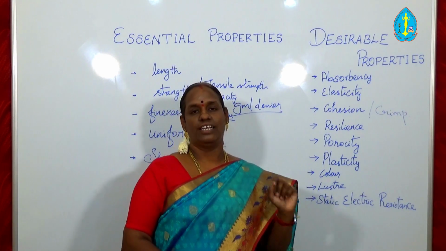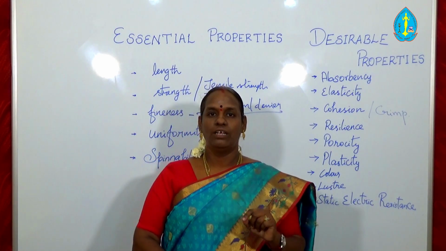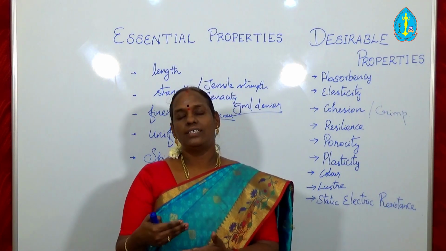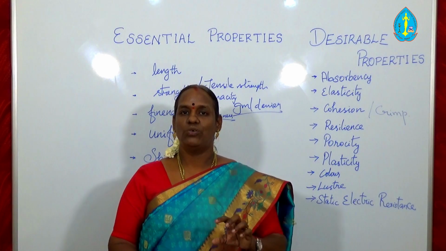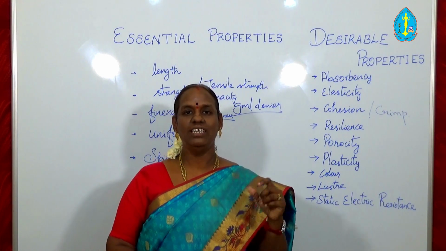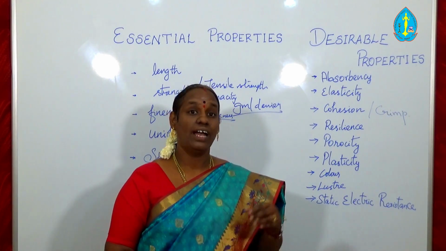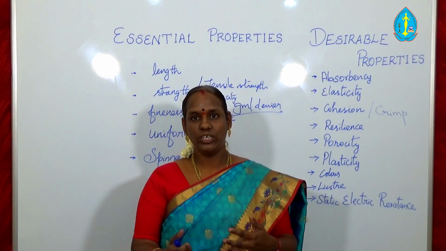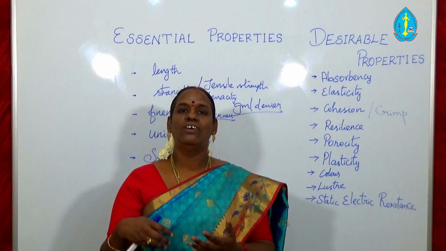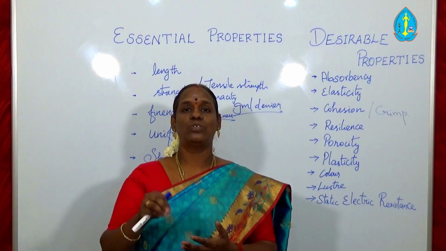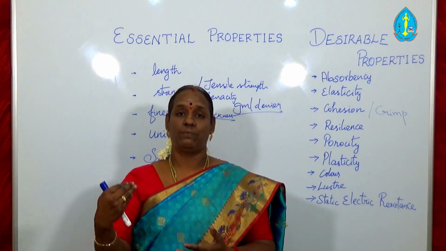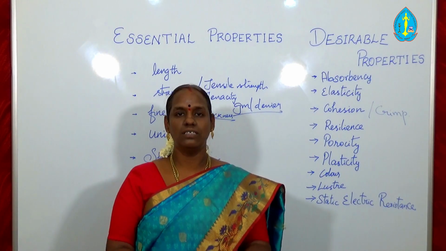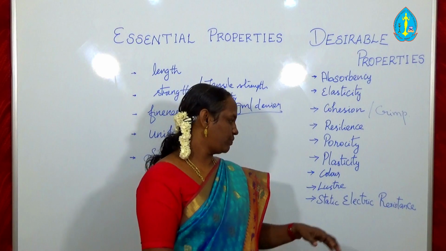Next one is lustre. Lustre means shining. So the shining of the fiber adds value to the aesthetic appearance. Mostly we know that silk is a very shining fiber. Okay, and also some man-made fibers are shining in nature. To increase the shining, we can add some chemicals during the spinning process of the man-made fiber to enhance its shining or lustre.